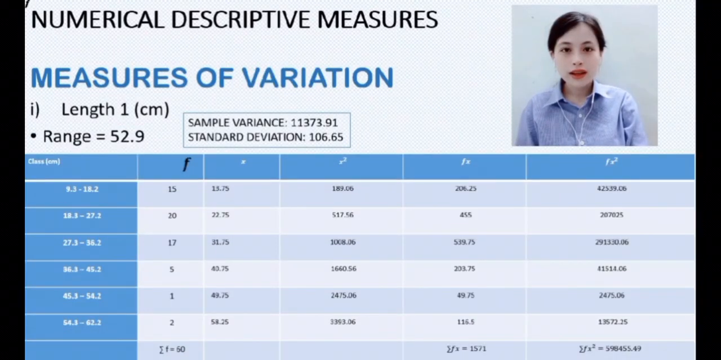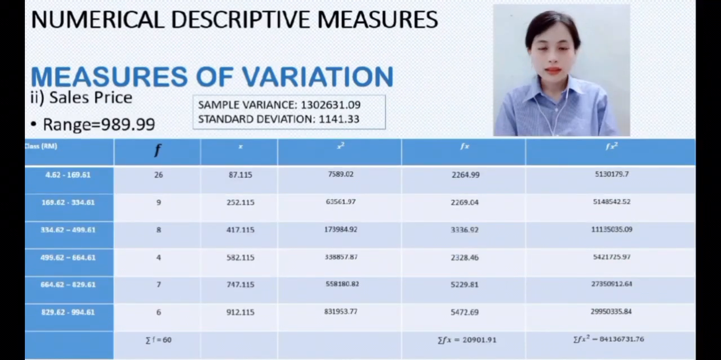Third is measure of dispersion. The range of length 1 by the price of features is 52.9. Thus, the sample variance and standard deviation are 11,373.91 and 106.65 respectively. Besides, the range of sales price by price of features is 989.99. The sample variance and standard deviation are 1302631.09 and 1141.33 respectively.